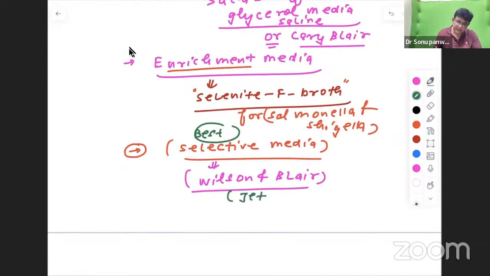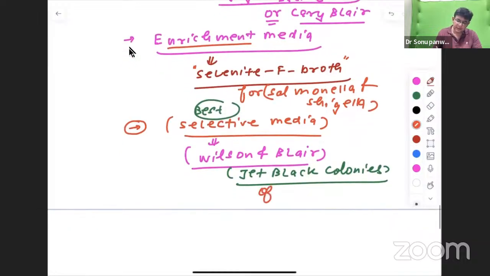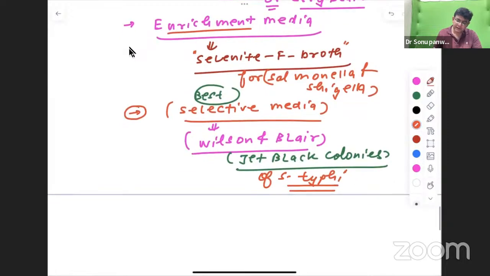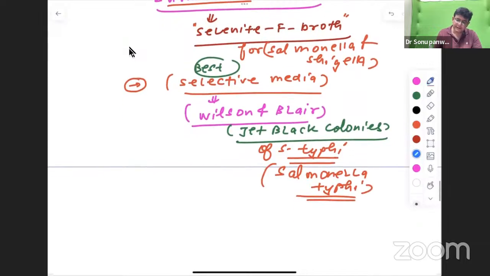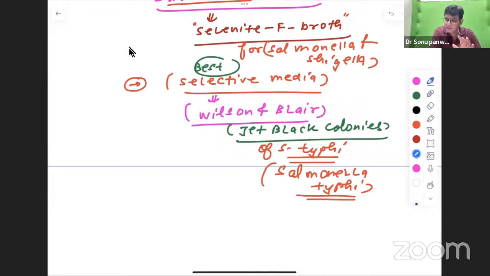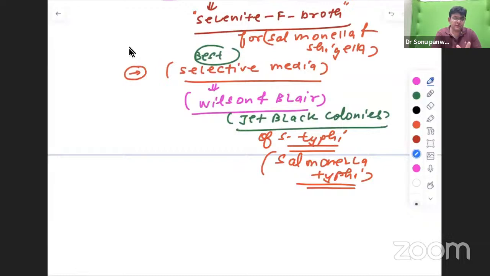Which sort of colonies come on it? Jet black colonies. And important to know is that it is exclusive for Salmonella typhi. No other bacteria can grow on this. It is exclusive for whom? Salmonella typhi. Which one? Wilson and Blair. And which sort of colonies come? Jet black colonies.